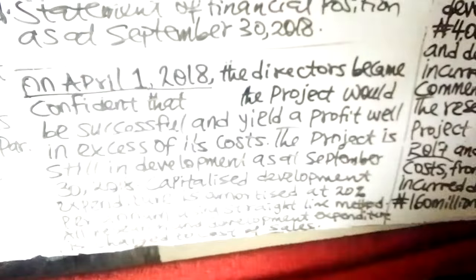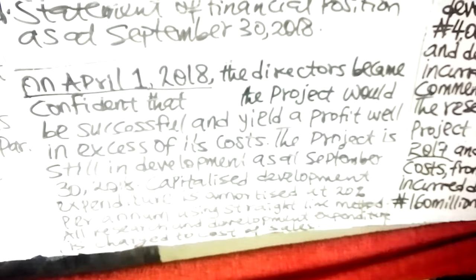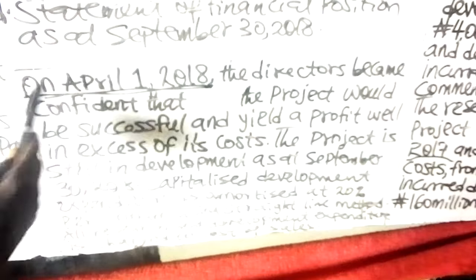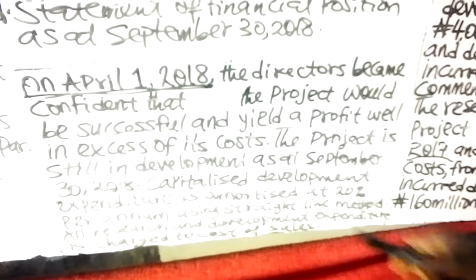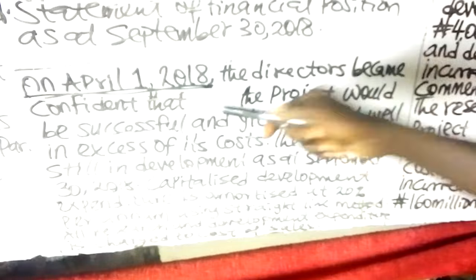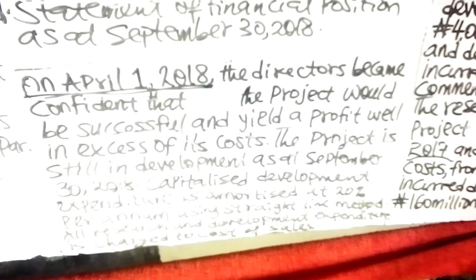But the director only became confident on April 1st. That means as at January, February, and March 2018, the director is not yet confident that this project will be successful. So the development phase will be divided into two, which I call the certainty phase and the uncertainty phase.